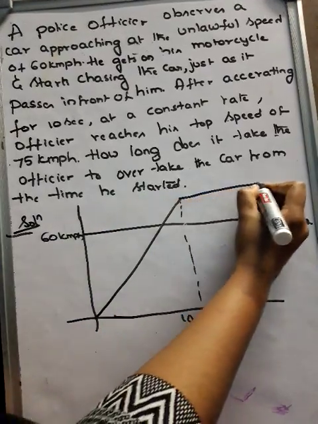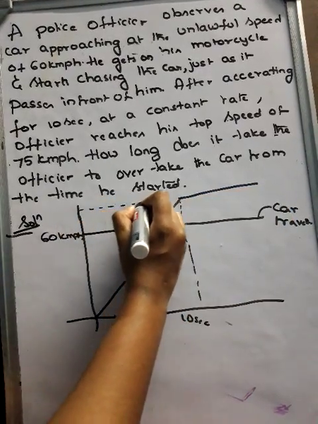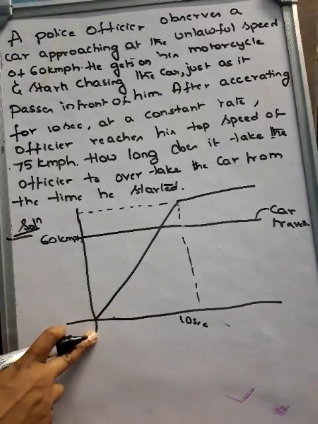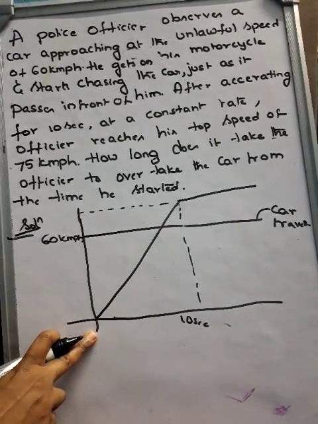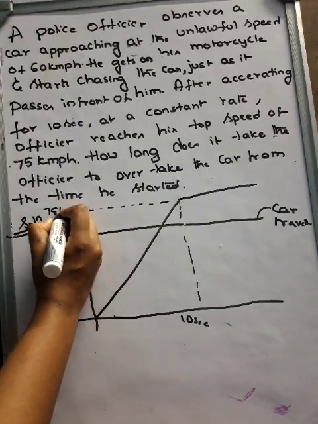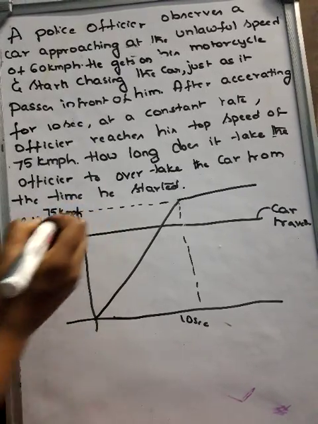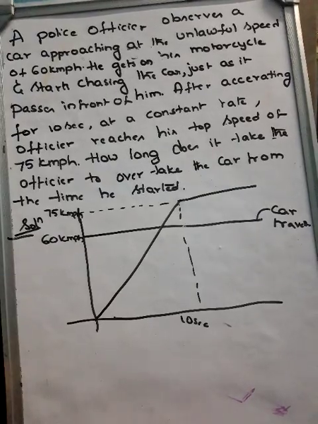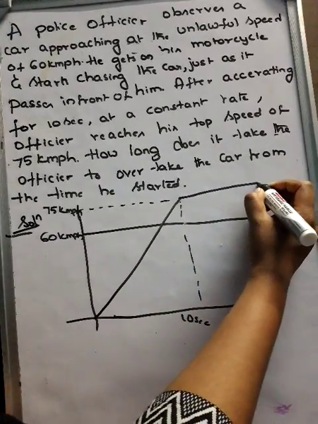When he takes the vehicle, the initial velocity will be 0. Then he will accelerate the vehicle for 10 seconds, then he is going to reach the maximum speed.